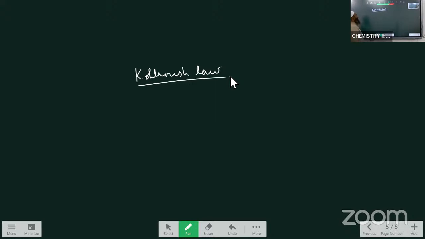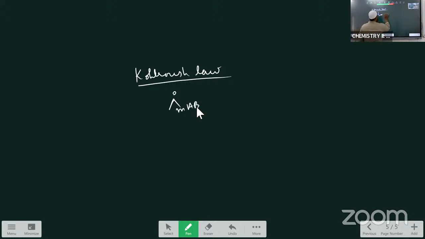So in this Kohlrausch law, first you have to give the statement. What is the Kohlrausch law? Kohlrausch law is about the limiting molar conductance at infinite dilution. Limiting molar conductance, I am writing like this, is the sum of the conductances. See here I am writing AB, this is an electrolyte.